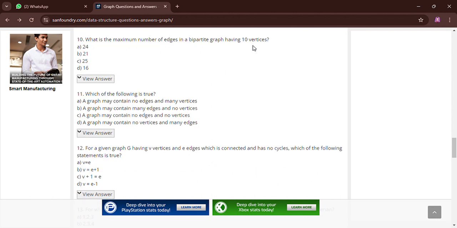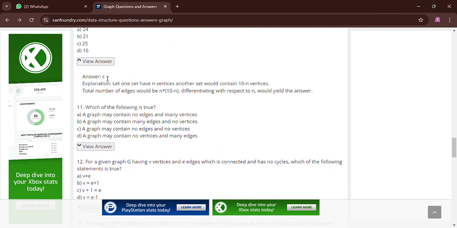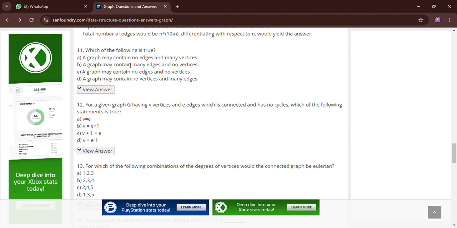What is the maximum number of edges in a bipartite graph having 10 vertices? Here we have a formula, n into 10 minus n. So the answer will be 25. We can also see that C will be the answer, and the formula we have is: the total number of edges would be n into 10 minus n, differentiated with respect to n.